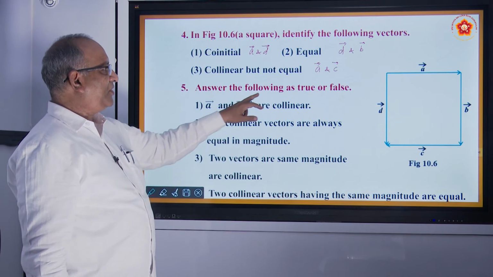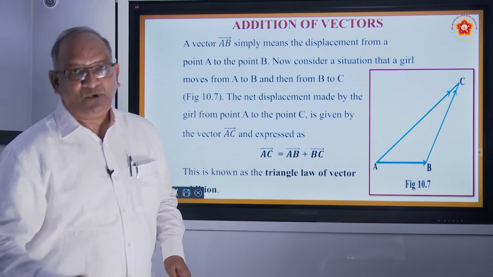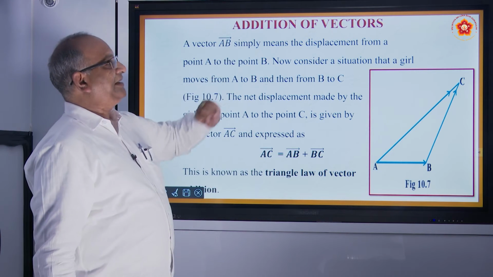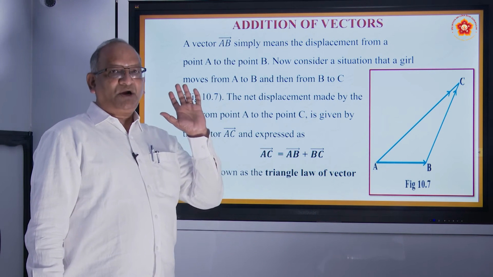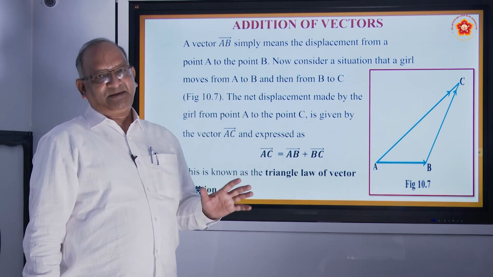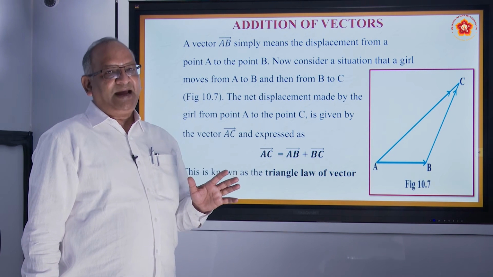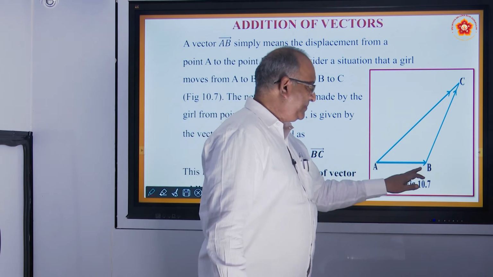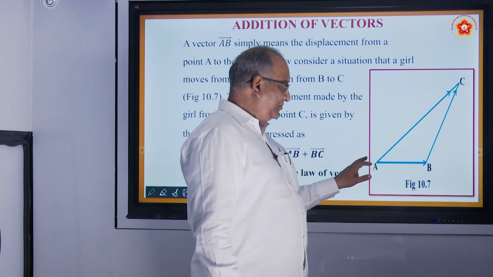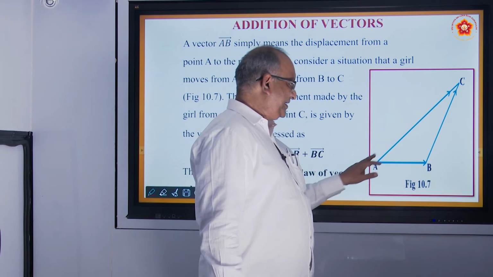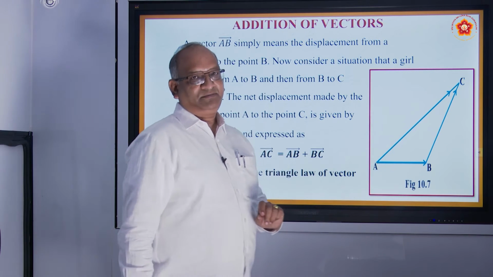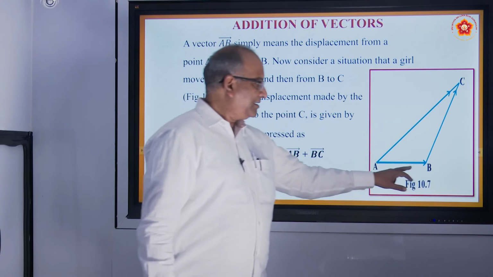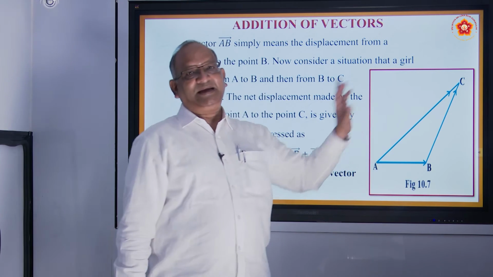Similarly, answer the following as true or false. Let us move further from those few definitions. We are studying about addition of vectors. Suppose you got two vectors, one is A, another is B. If you are able to represent them as two sides of a triangle, for example, AB is one vector, BC is another vector, so AB vector plus BC vector is equal to AC vector. This is called triangular law of addition. AB plus BC is equal to AC.